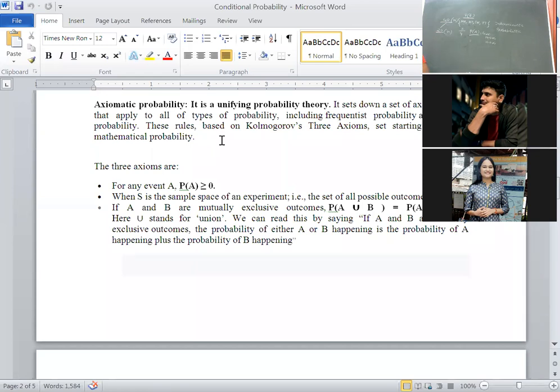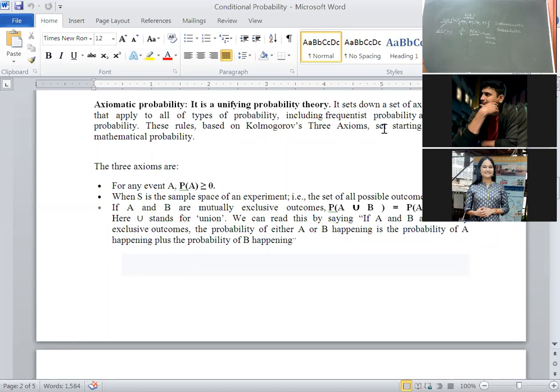Here, it is based on axioms. Here I wrote frequentist probability. That means that is mathematical probability. The other one is classical probability. The other one is empirical probability, that is statistical probability. But most of the students opt for axiomatic probability. This definition may also come in the final exam.